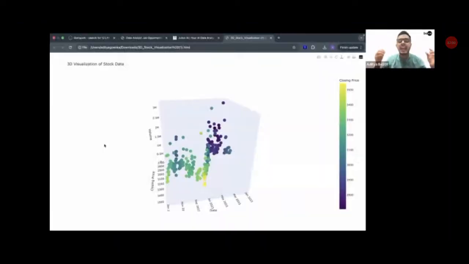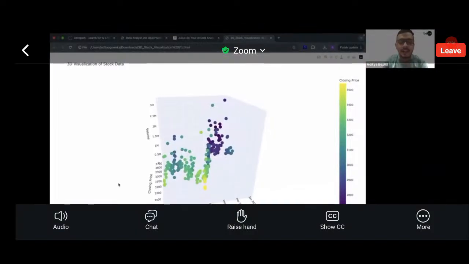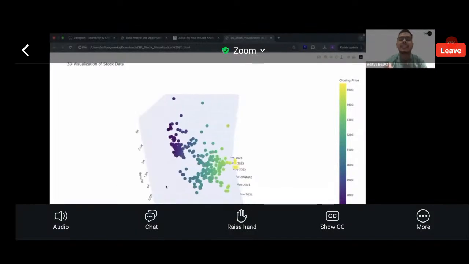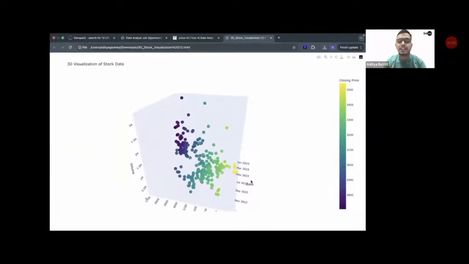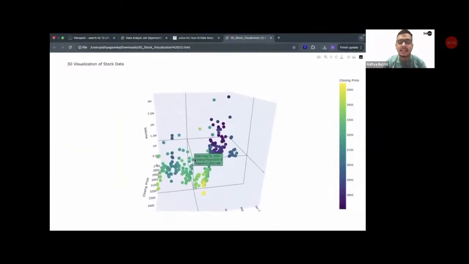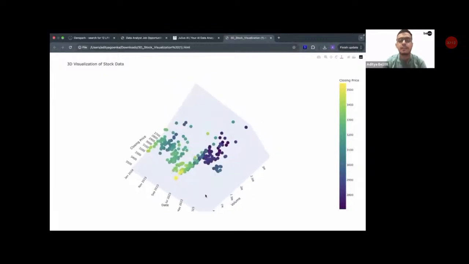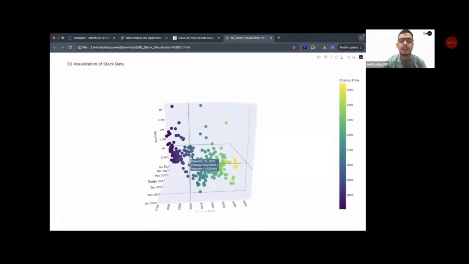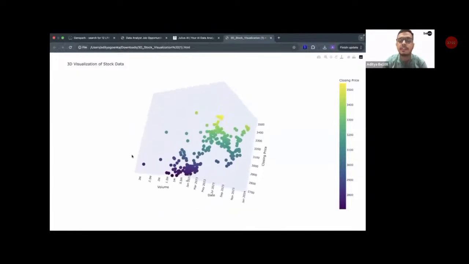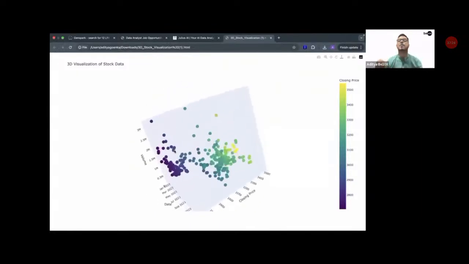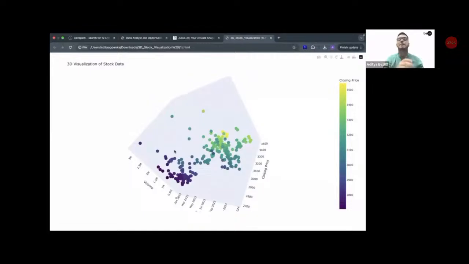Your peers, etc., everyone would go absolutely wow. They would be like, what have you created? It would create a very, very good impression in front of everyone. That too, this is interactive. You can zoom in, you can zoom out. If you want to look at specific data points, you can just hover over and you would get the date, the closing price and the volume, everything in the form of a 3D analysis. That is how awesome it is, how you will set apart from anyone else in your office.